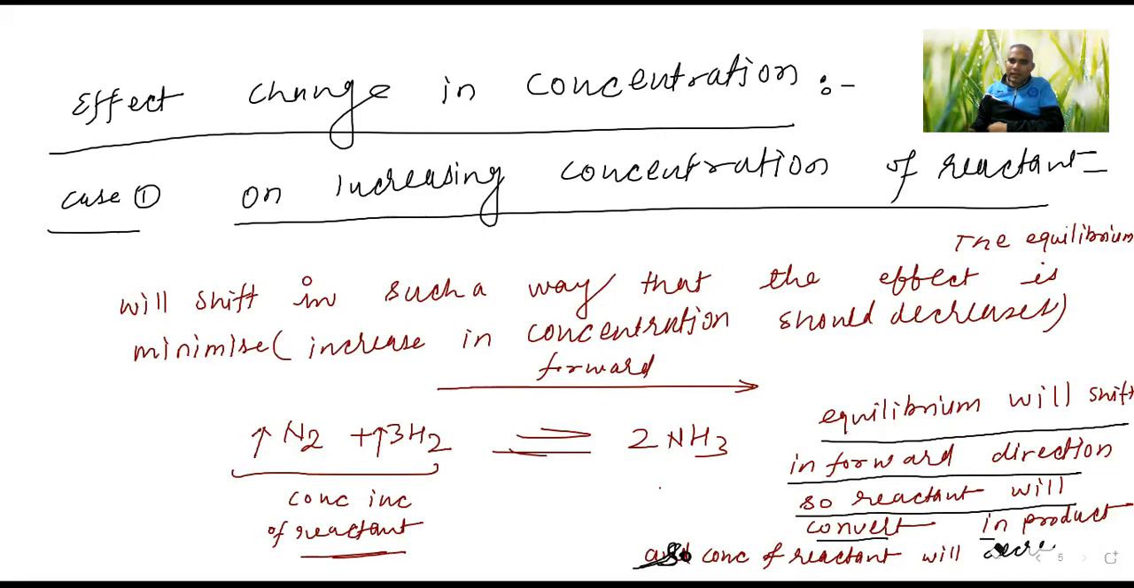Here there is little less space. If you want to write this, please write: converting to product. So the concentration of reactant will decrease.